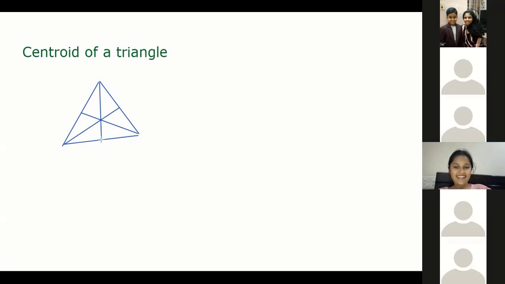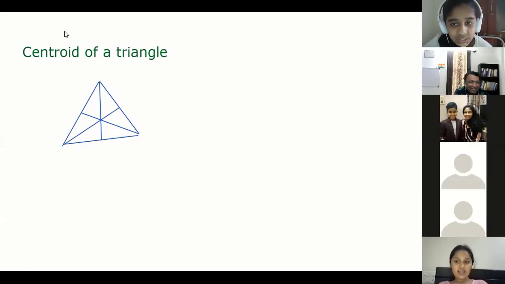Then the center point of all these lines is the centroid of the triangle. Very good, Sanvi. You are in which class? Sir, 6th. You are doing amazing. Thank you, sir.